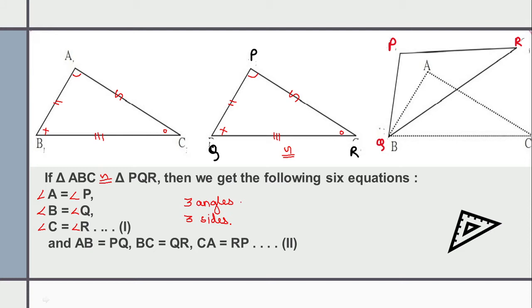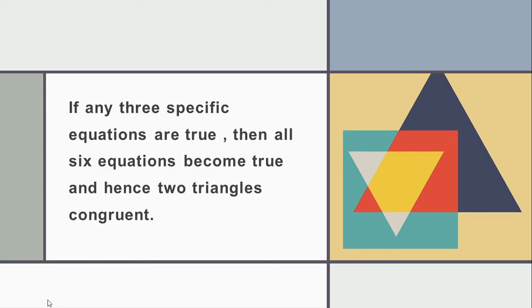Sides being the same means what? All sides need not be 4, 4, 4. One side can be 4, but if AB is 4, then PQ should also be 4. If BC is 5, then QR should also be 5. In that fashion, the respective sides of the triangles should be congruent to each other. Then after seeing congruence, let's see the next idea.